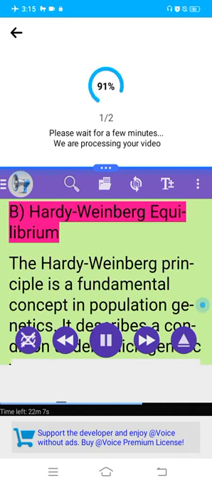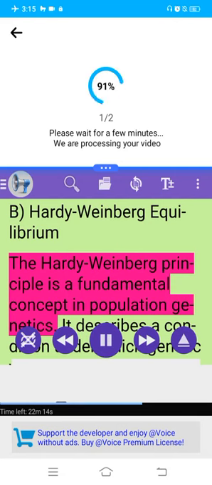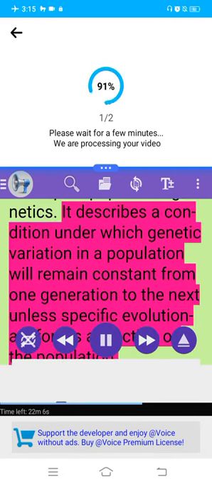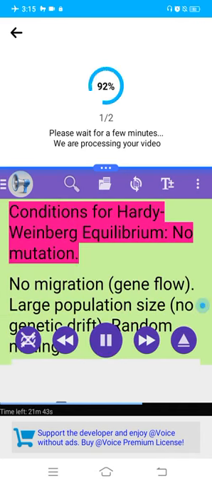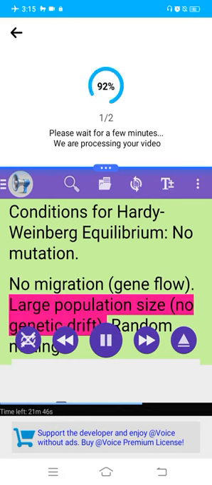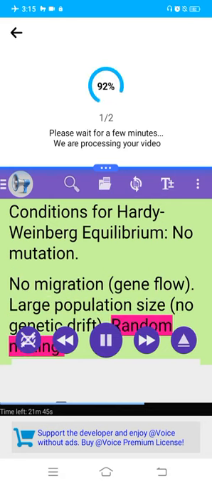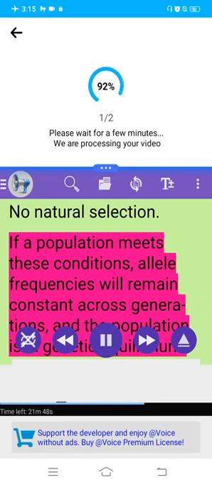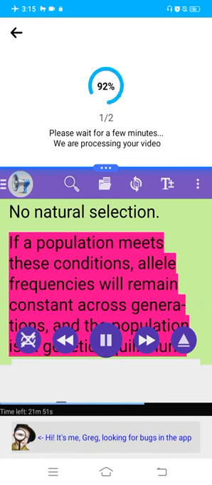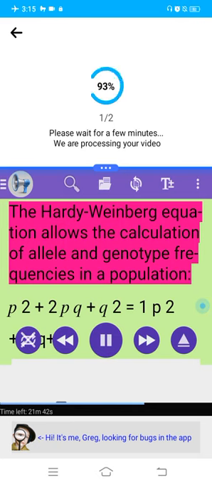B. Hardy-Weinberg equilibrium. The Hardy-Weinberg principle is a fundamental concept in population genetics. It describes a condition under which genetic variation in a population will remain constant from one generation to the next unless specific evolutionary forces are acting on the population. Conditions for Hardy-Weinberg equilibrium: no mutation, no migration or gene flow, large population size, no genetic drift, random mating, no natural selection. If a population meets these conditions, allele frequencies will remain constant across generations, and the population is in genetic equilibrium.